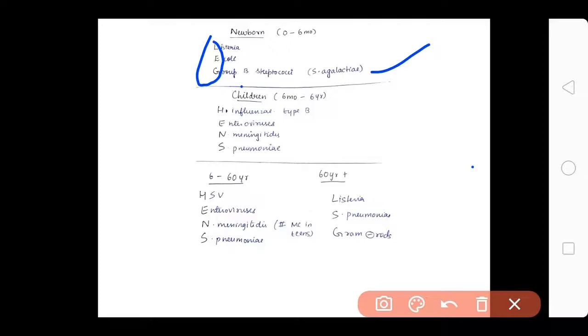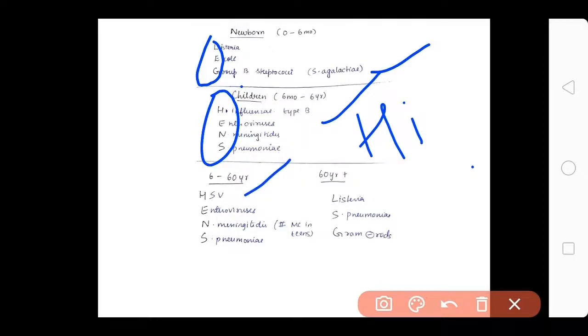Then when you consider children, H. influenzae, enterovirus, then it is Neisseria meningitidis, then Streptococcus pneumoniae. Again you can remember HENS, but you should remember one more thing. Now I'll tell you how to remember this. When you consider kids, they will be telling hi to everyone, we know that. So it is H. influenzae here, but when you go here it becomes HSV, herpes simplex virus. Okay, only that is the difference.